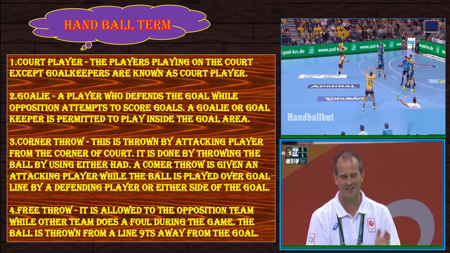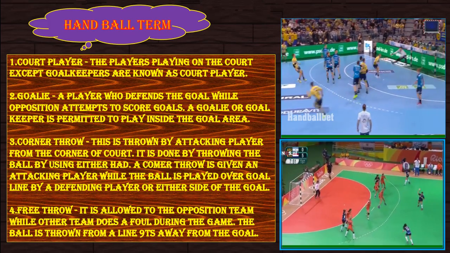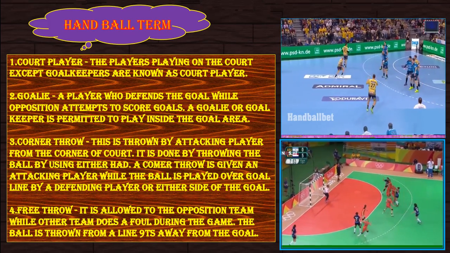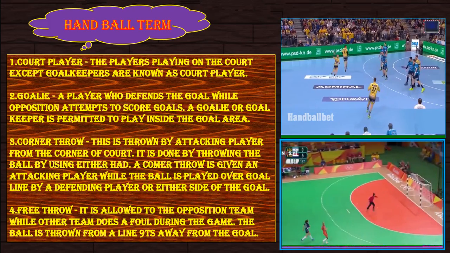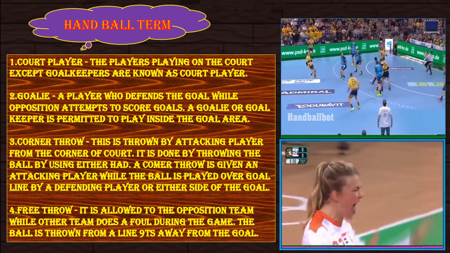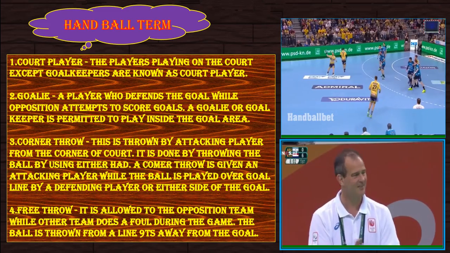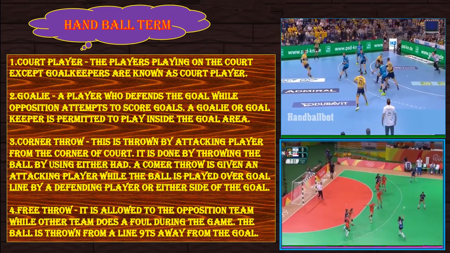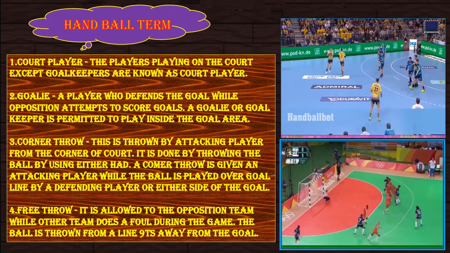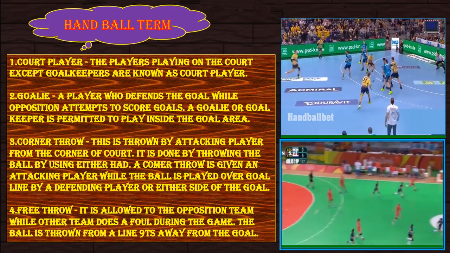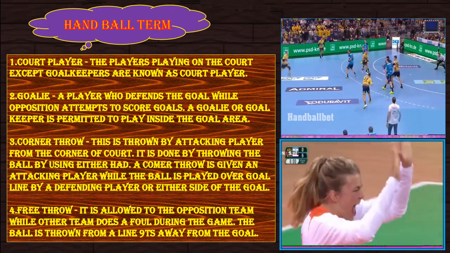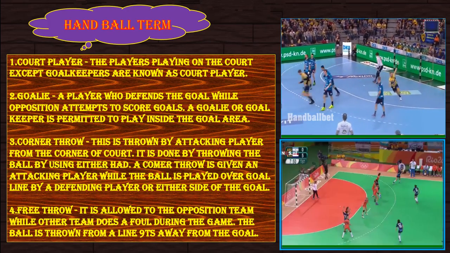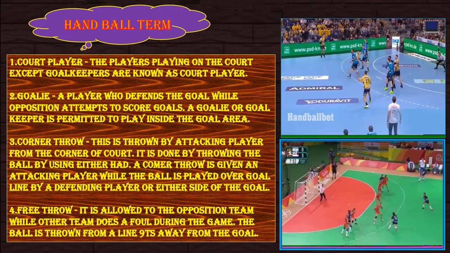Third, corner throw. This is thrown by an attacking player from the corner of the court. It is done by throwing the ball using either hand. A corner throw is given to the attacking player when the ball is played over the goal line by a defending player, on either side of the goal. Fourth, free throw. It is allowed to the opposition team when the other team commits a foul during the game. The ball is thrown from the line 9 meters away from the goal.